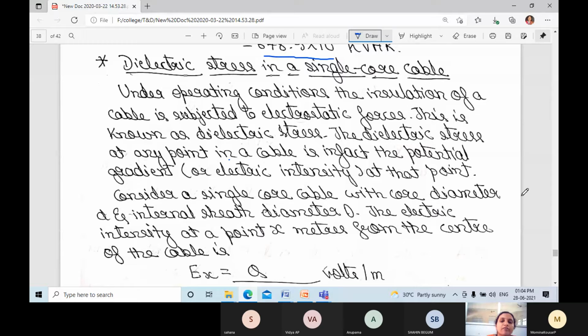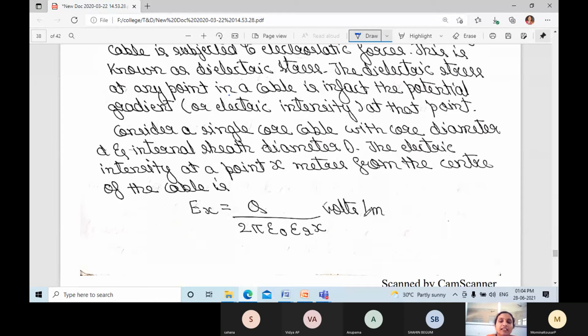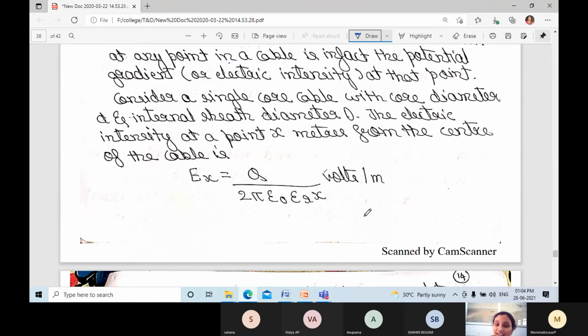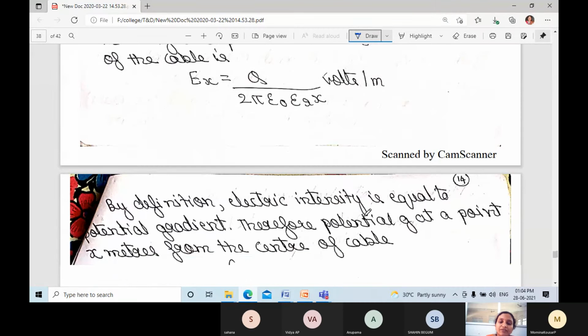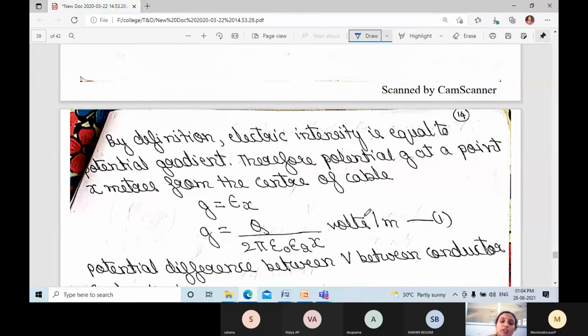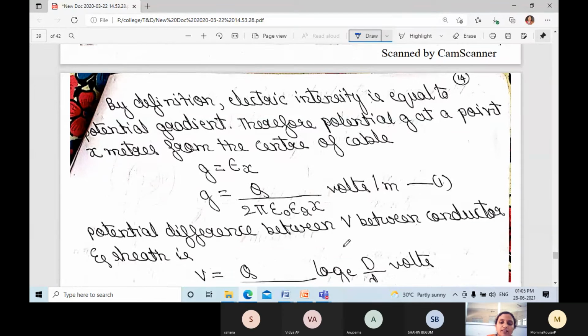Consider a single core cable with core diameter small d and internal sheath diameter capital D. The electric intensity at a point x meters from the center of the cable, as we have already written, Ex is equal to Q divided by 2 pi epsilon naught epsilon r into x. By definition, the electric intensity is equal to potential gradient. Therefore, potential G at a point x meters from the center of the cable, G is equal to Ex, which is Q divided by 2 pi epsilon naught epsilon r into x volts.